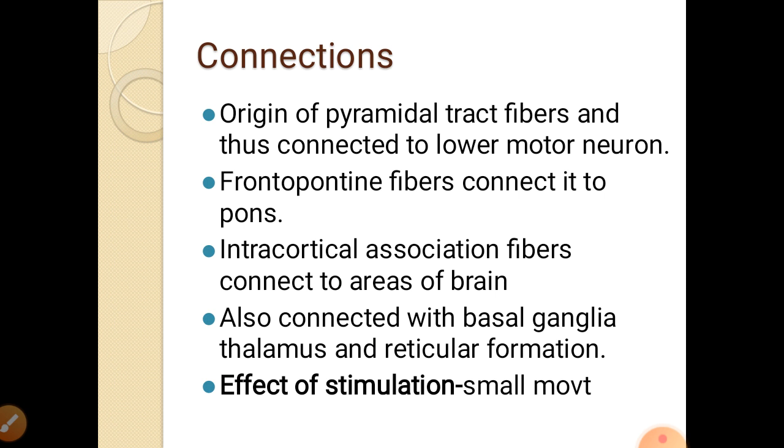Second is the frontopontine fibers. These connect the frontal cortex to the pons. Then intracortical association fibers connect the cerebral cortex of one side to the other side, to different areas of the brain on the opposite side. Area 4 is also connected with the basal ganglia, thalamus and reticular formation. The fibers coming from the basal ganglia, thalamus and reticular formation end in the cortex here.